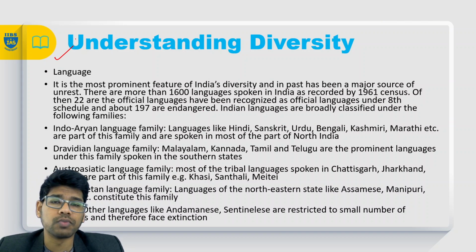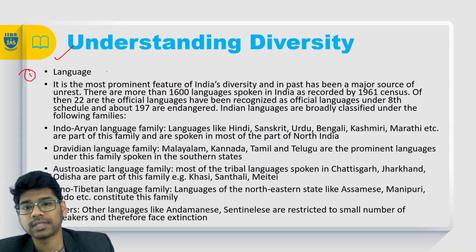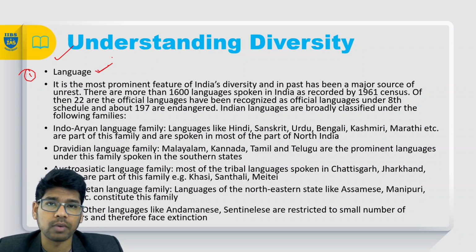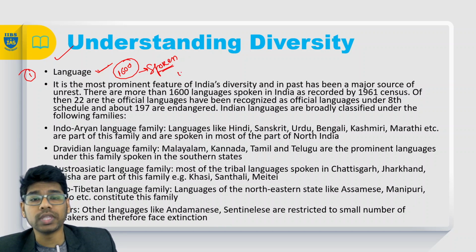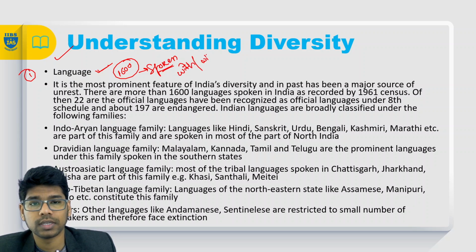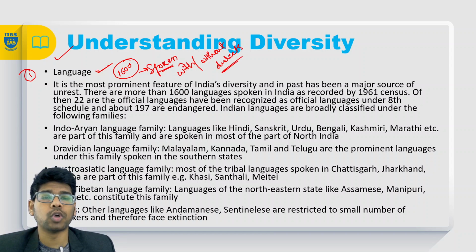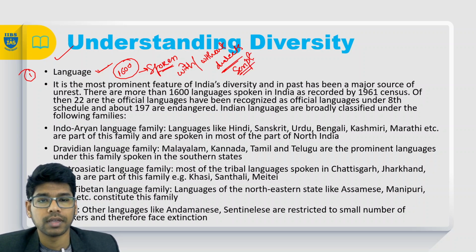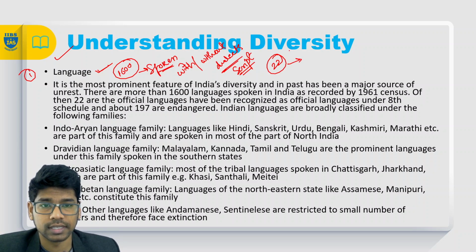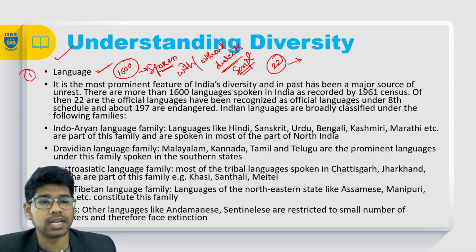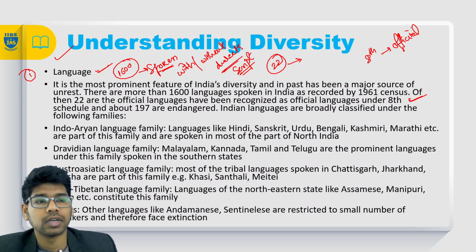And in what different forms do we have diversity? The very first one is language. In India we have different languages. Precisely, we have 1600 spoken languages, with and without dialects, that means with or without script. And also India has 22 official languages as per the Official Languages Act, 22 recognized official languages under the 8th Schedule. This is important: the 8th Schedule is for the official languages.